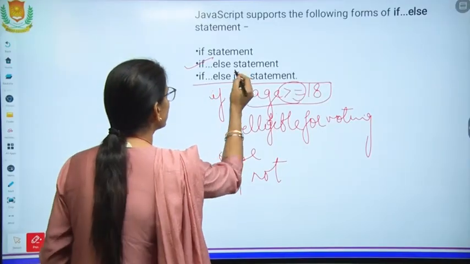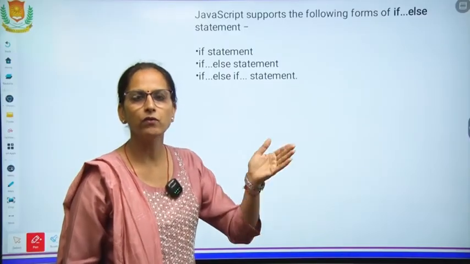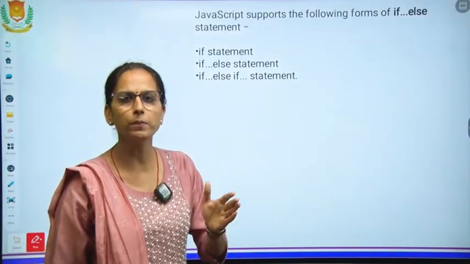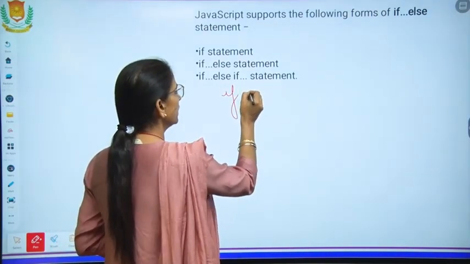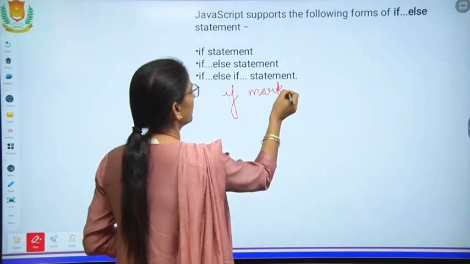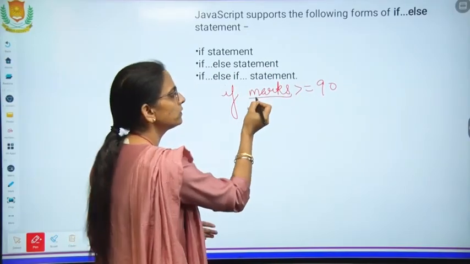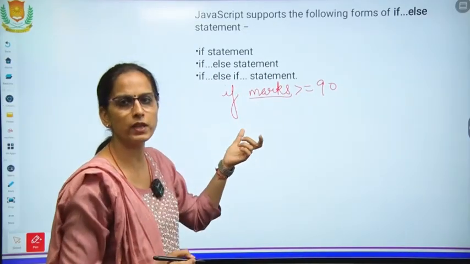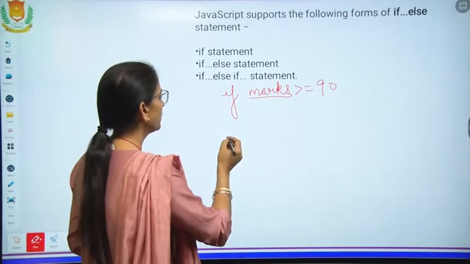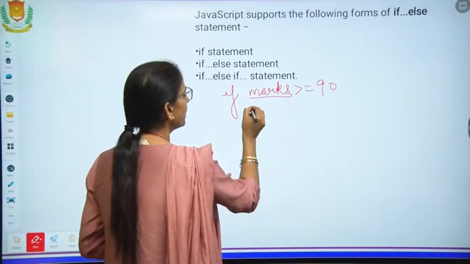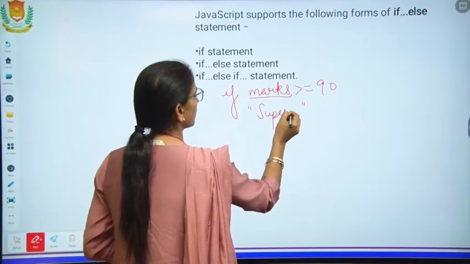Now we have nested if. If else means nested if. If within a if. When you have multiple conditions within the conditions, like if marks greater than, or here you have to write down the name of the variable. This marks is a name of variable where the marks has been entered. If marks greater than or equal to 90, then message will be printed. Superb.